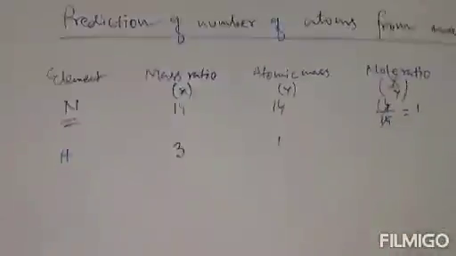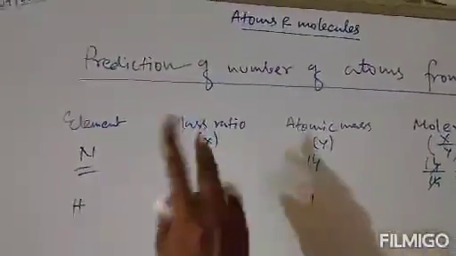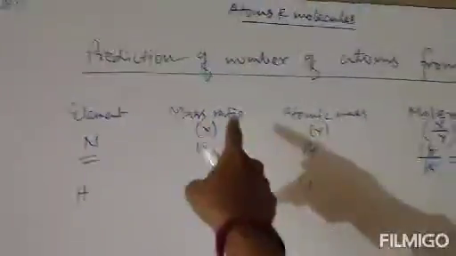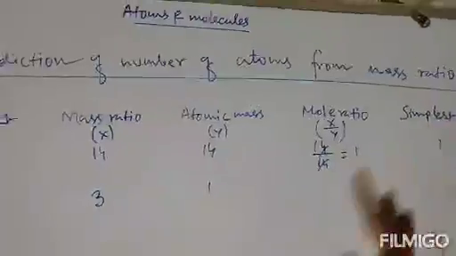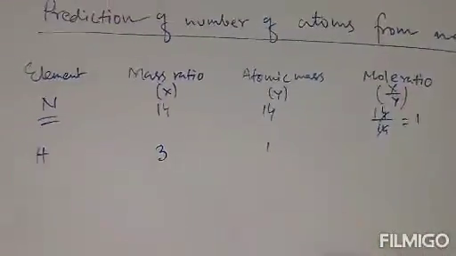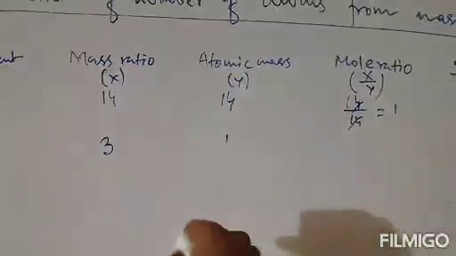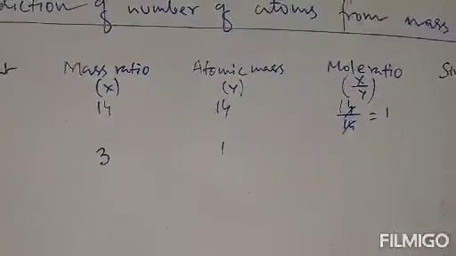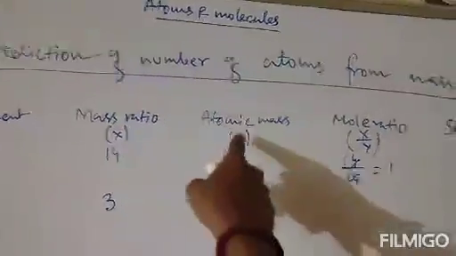The mass ratio is given and you have to predict the number of atoms in hydrogen, just as in the case of nitrogen where the mass ratio was given. So you have to divide the mass ratio by the atomic mass and then calculate the ratio in the simplest value. The mass ratio given for hydrogen is 3. Now the atomic mass of hydrogen is 1. So what do we need to do? We just divide the mass ratio by the atomic mass.